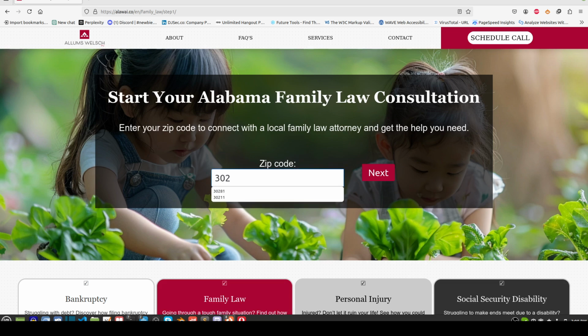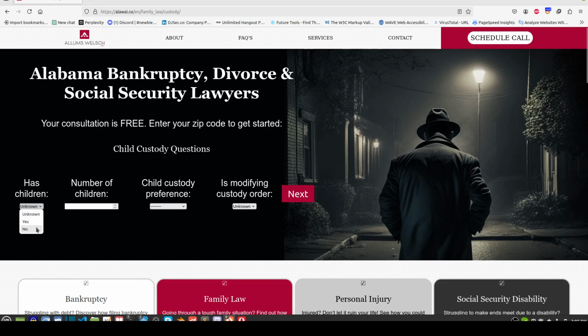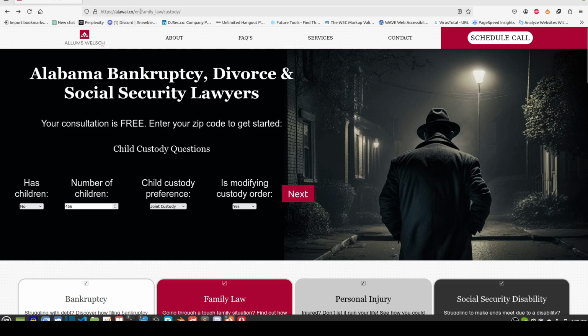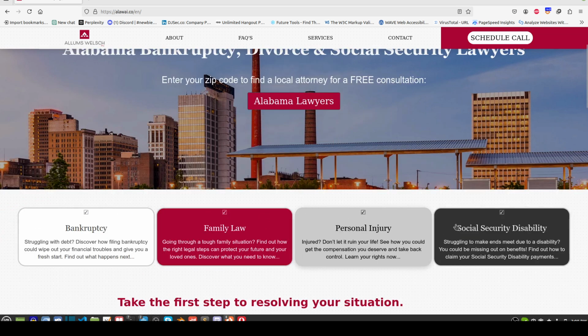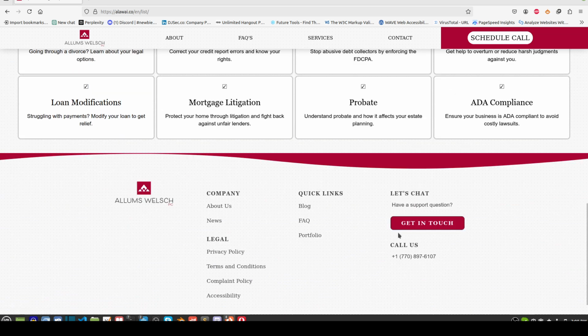And family law was working. I don't know why. Oh, I didn't lay out, when I got this far, I didn't continue to lay out these templates right here. That's why. So I'm still laying out these templates right here. And it's going to crash on every one of them right there. But hopefully I should have all four of these working by the end of the week. And I should have all these working. Once this stuff right here is done, the rest of it will go really fast.